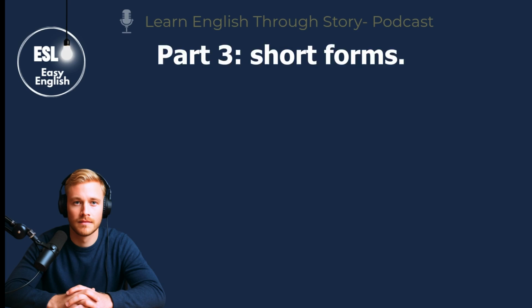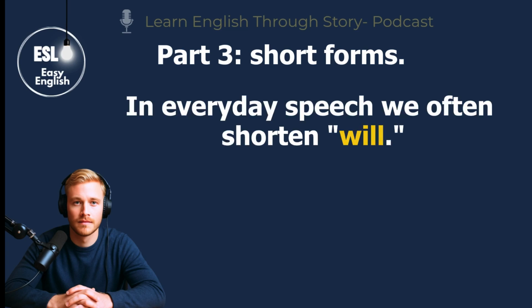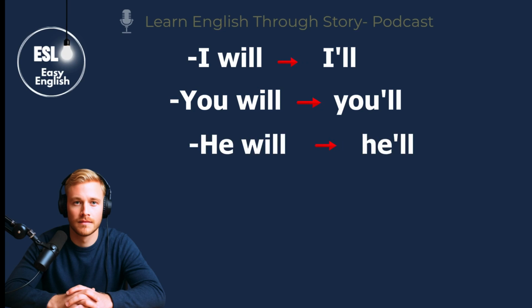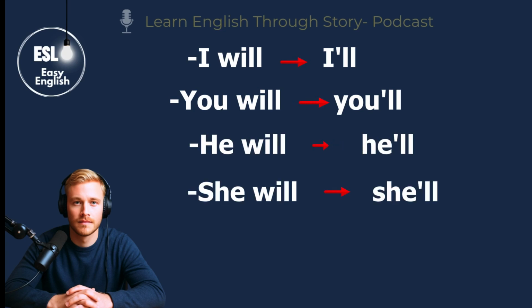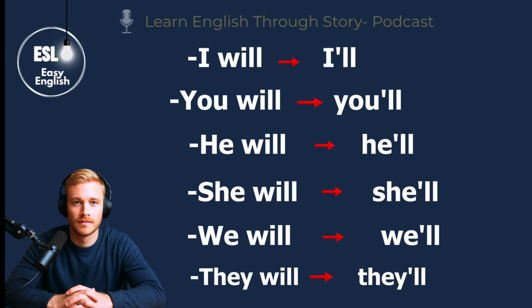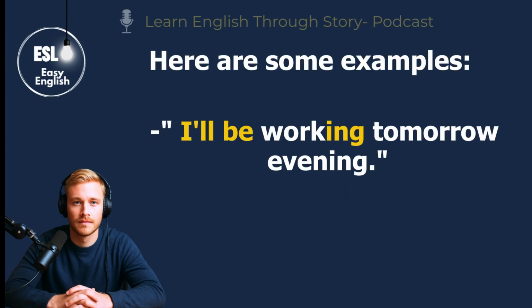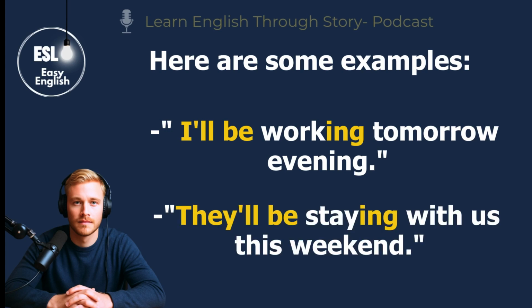Part 3, Short forms. In everyday speech, we often shorten will. I will, I'll. You will, you'll. He will, he'll. She will, she'll. We will, we'll. They will, they'll. Here are some examples. I'll be working tomorrow evening. They'll be staying with us this weekend.